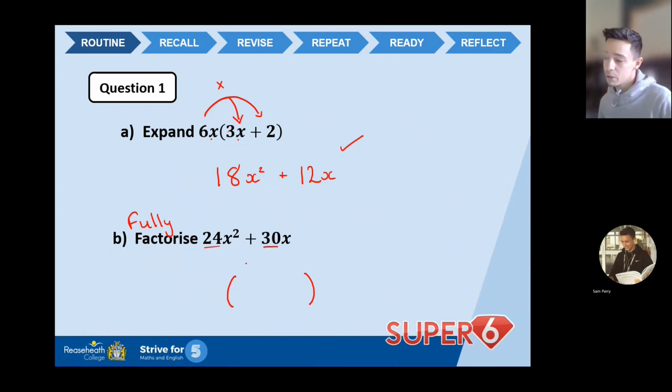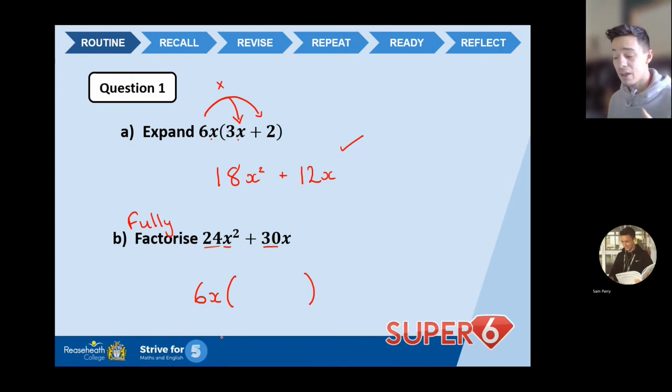Now, hopefully, we are thinking 6 as the biggest number. So 6 on the outside. Now I have to look at both of these terms again, 24x squared and 30x, and I need to look for something else that goes into both. 6 goes into both 24 and 30, but there's also an x, so I'm going to put an x on the outside as well. So the outside of the bracket is sorted. We can now focus on what goes on the inside of the bracket.